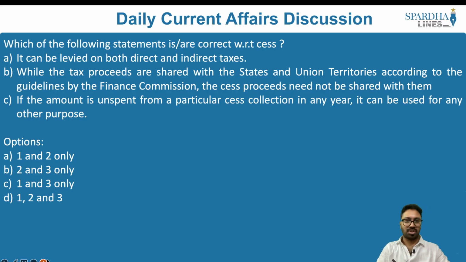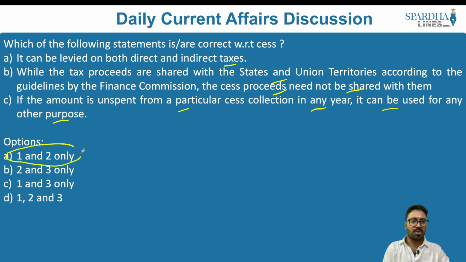The first practice question: which of the following statements are correct with respect to cess? It can be levied on both direct and indirect taxes. While the tax proceeds are shared with the states and the union territories according to the guidelines by the Finance Commission, the cess proceeds need not be shared with them. If the amount is unspent for a particular cess collection in any year, it can be used for any other purpose. Which of the statements are correct? Since it is asking for the correct statement, the answer to this is 1 and 2 only.